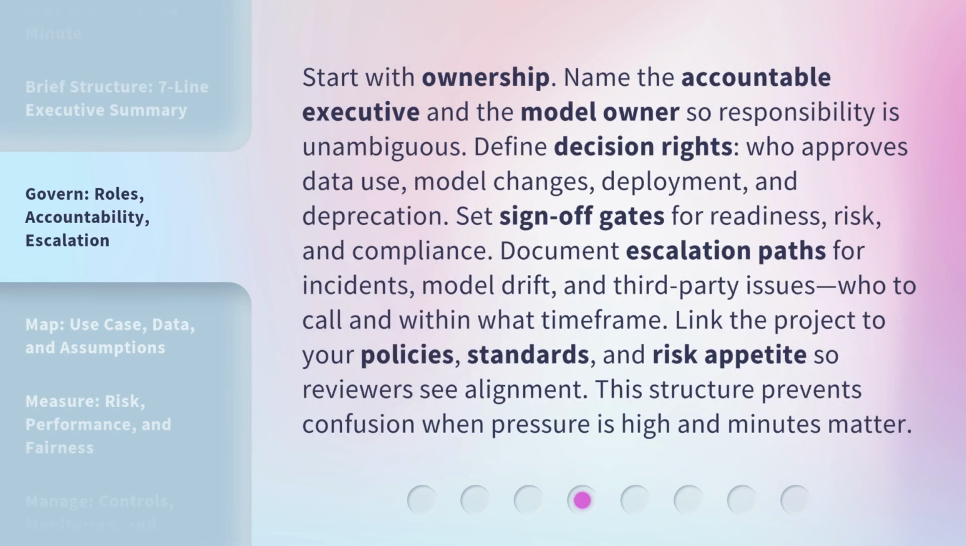Start with ownership. Name the accountable executive and the model owner, so responsibility is unambiguous. Define decision rights: who approves data use, model changes, deployment, and deprecation. Set sign-off gates for readiness, risk, and compliance. Document escalation paths for incidents, model drift, and third-party issues. Who to call and within what time frame. Link the project to your policies, standards, and risk appetite so reviewers see alignment. This structure prevents confusion when pressure is high and minutes matter.